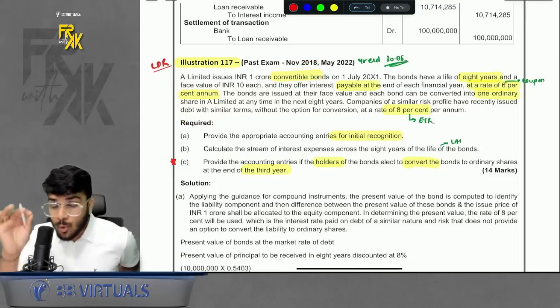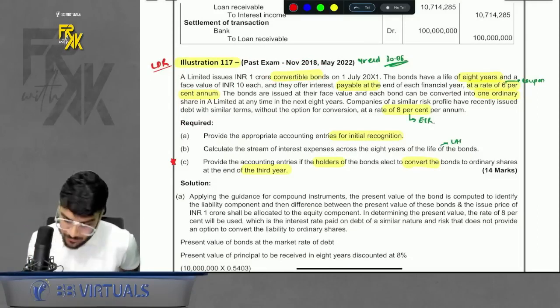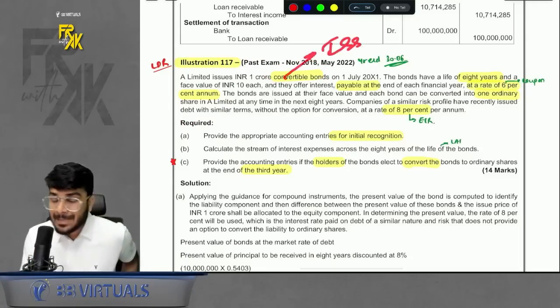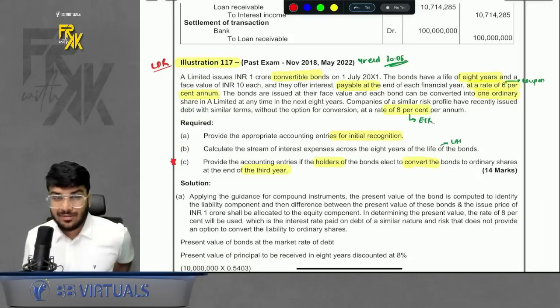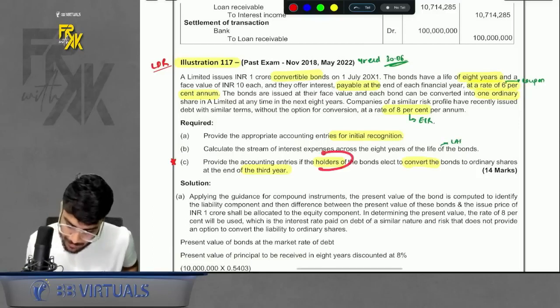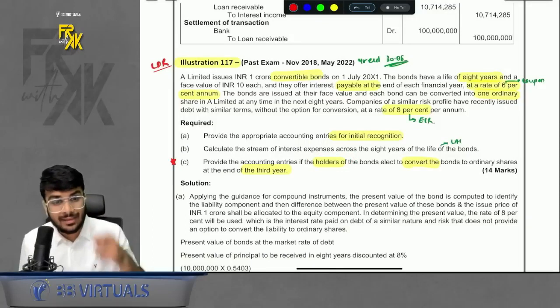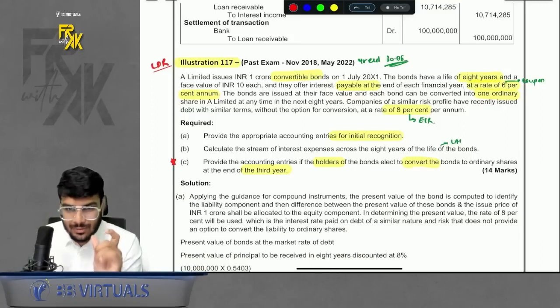Why? Because who has the option will change the solution. If you assume the option is with the issuer, then the principal will be equity for you. Then the fair value of FL will be different, and the fair value of equity will be different, right? But if you assume holders have the option of conversion, then the principal will be FL. So that was the mistake part.